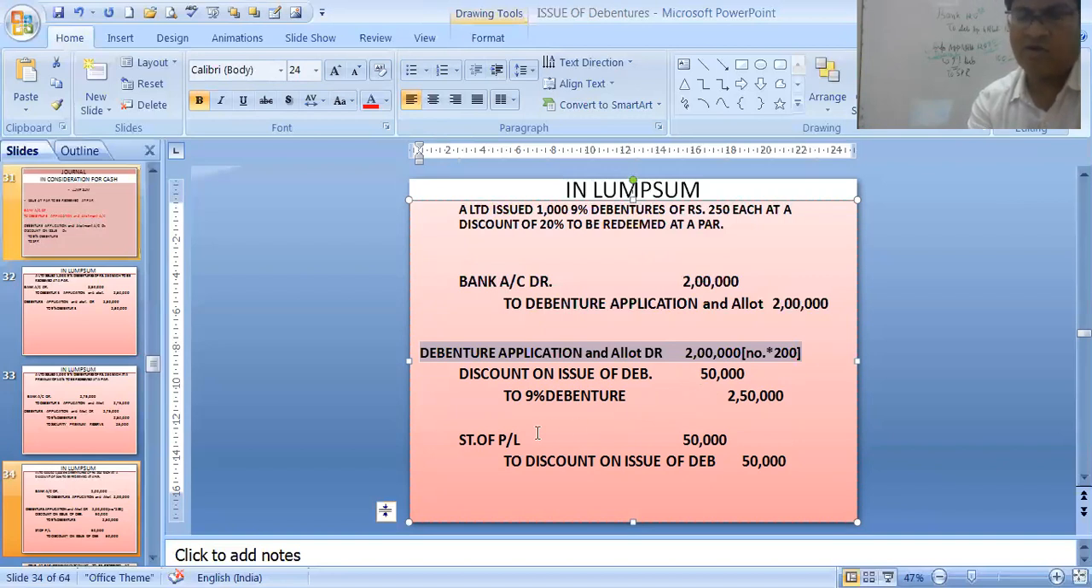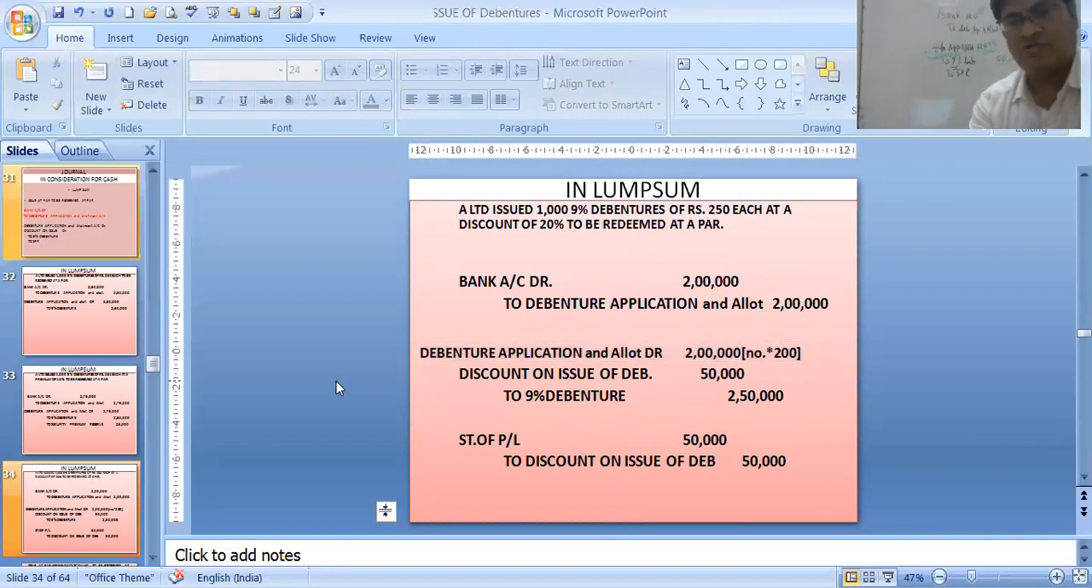And then the discount has to be closed in statement of PL. So statement of PL to discount on debentures. It was debit over here and we are crediting to close it. If I had prepared the PL account, then I would have written it on the debit side, but we don't have a PL account, only the statement. Still we will write statement of PL to discount on issue of debentures. It will reduce my profit and loss balance by 50,000.